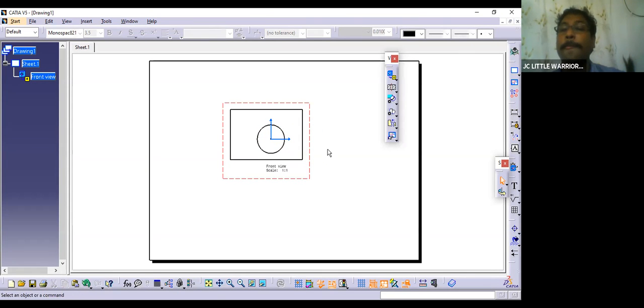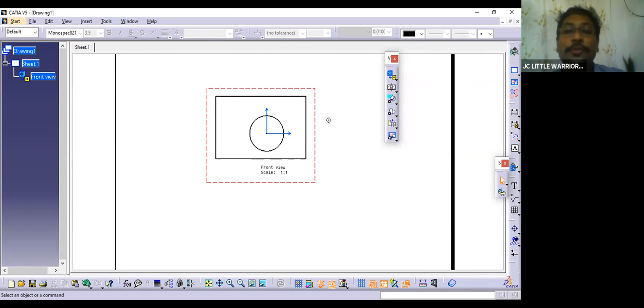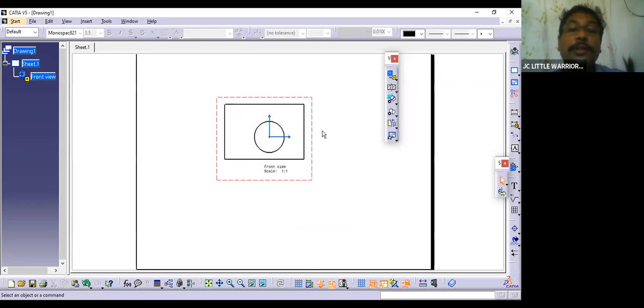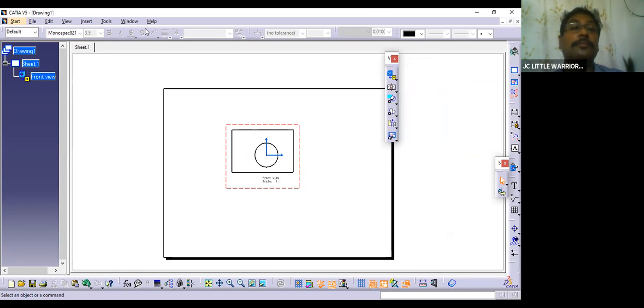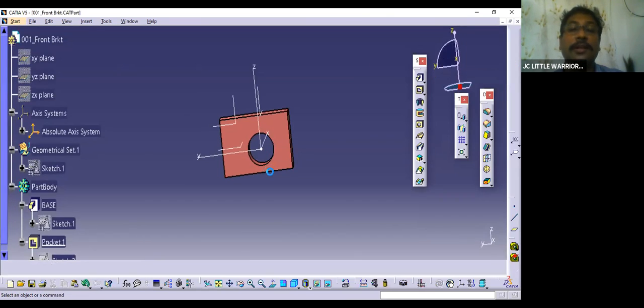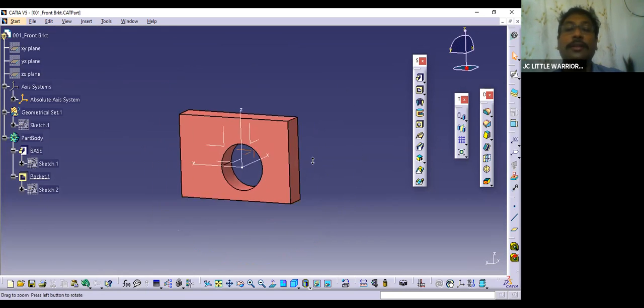And now, how to zoom in, zoom out? You need to learn that also. I'll tell you how to zoom in, zoom out, and this is very important. Initially, it will be a little bit difficult for you to do all these things.